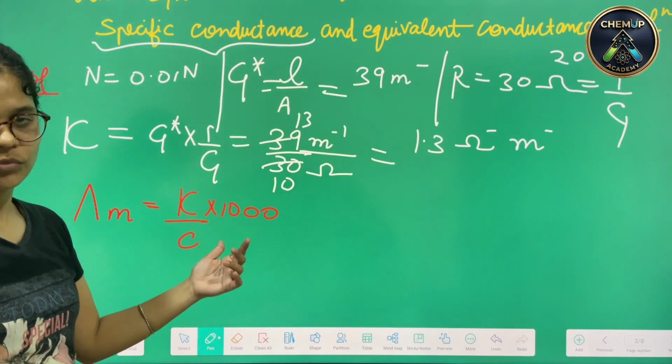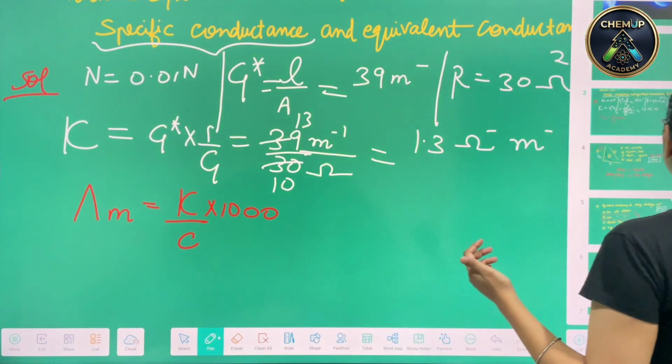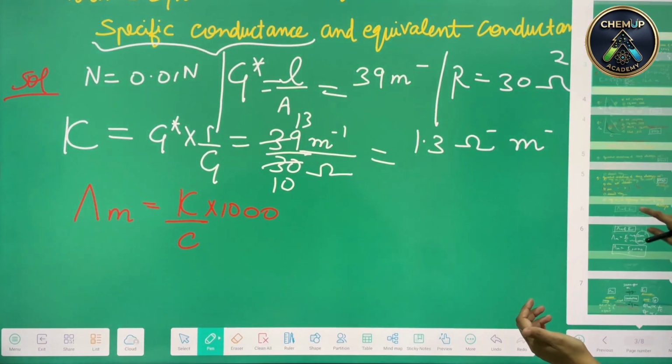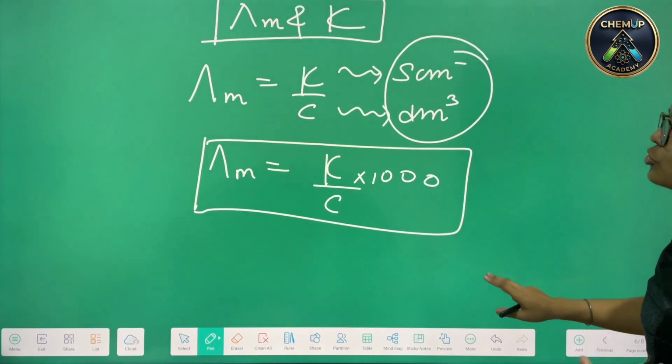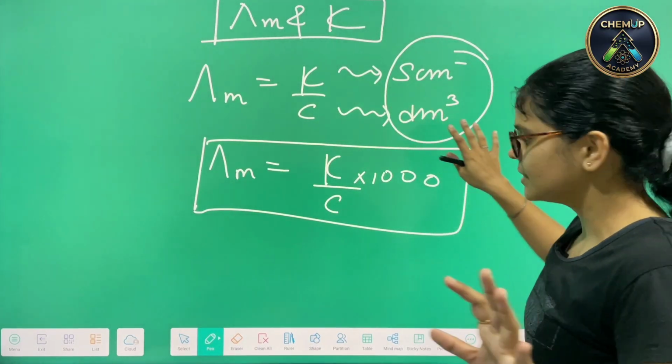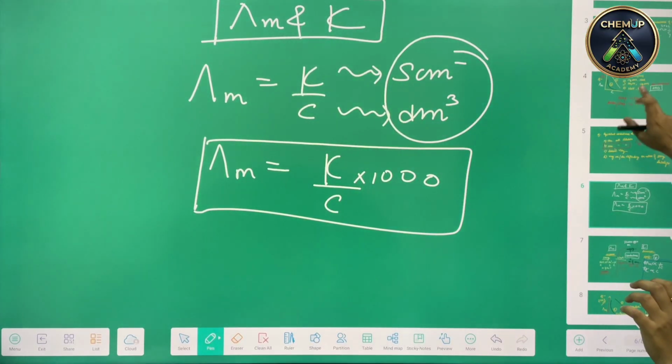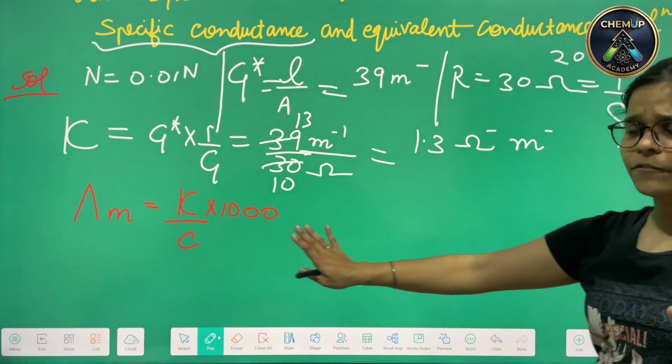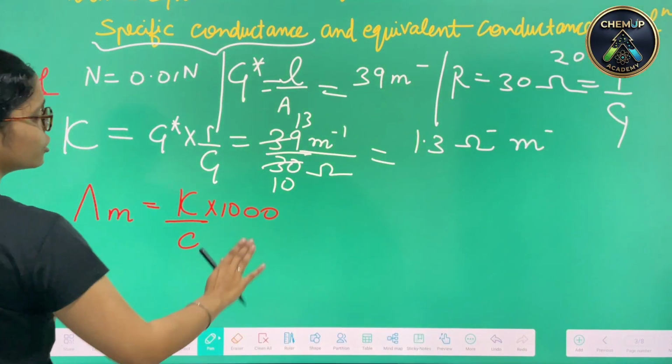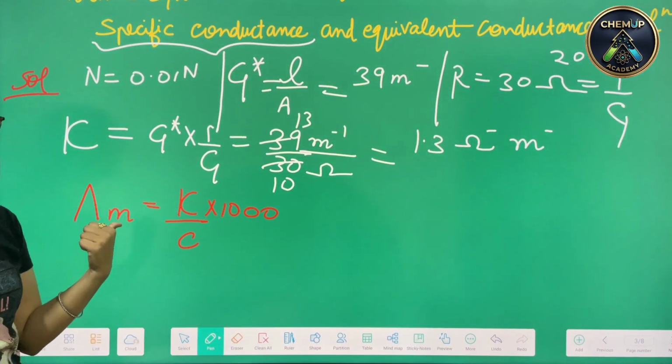We did the formulation also. If you see the first slide of ours, we just did this. So in order to balance the units, we have kappa upon concentration into 1000, but that is the same for the molarity.